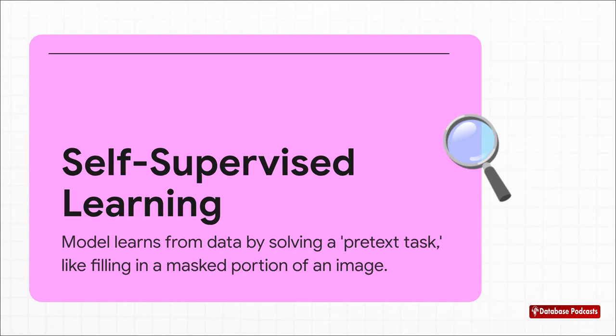Okay, but how does that even work? Basically, the model learns by solving a kind of puzzle that we create from the data itself. We call it a pretext task. For instance, we could just black out part of an image and challenge the model to fill in the missing piece. Now, to do that well, the model has to learn about textures, shapes, objects, all on its own. No human labels needed at all. And this is huge because it means we can pre-train really powerful models on massive amounts of unlabeled data.